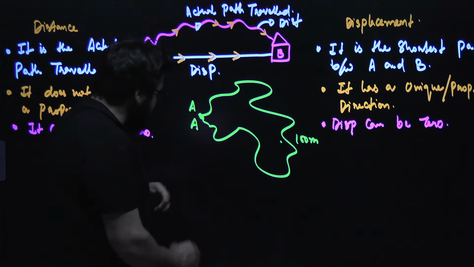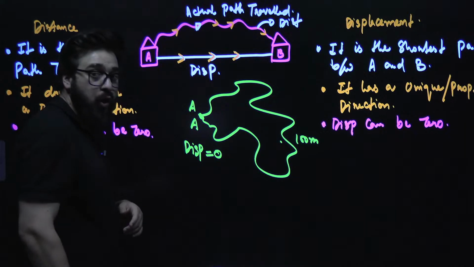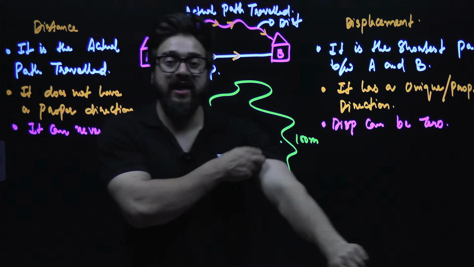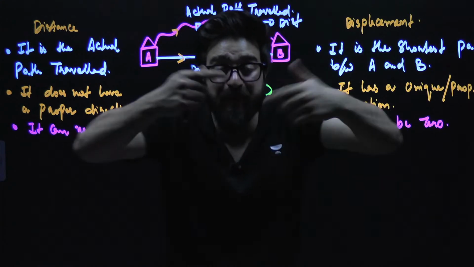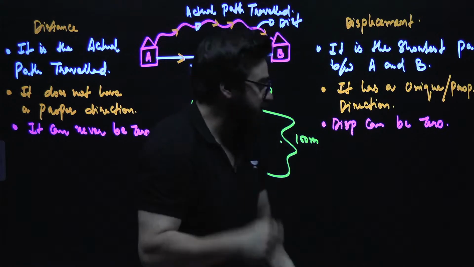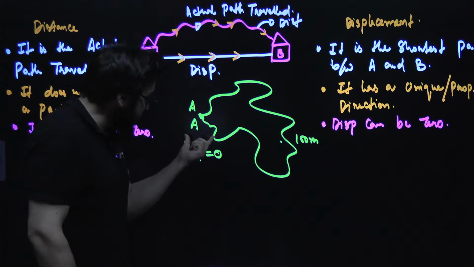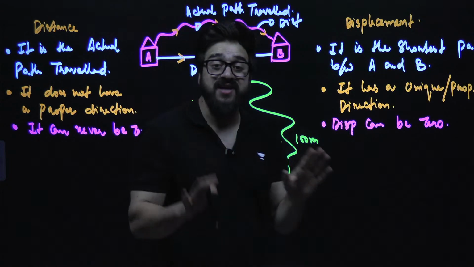But when it comes to the displacement, in this case, that is 0. Why? Because the initial point and the final point is same. Displacement is basically how much he has displaced. He hasn't displaced. Why? Because he reached the same point once again. That's why we say displacement in this case is 0, but distance is 100.